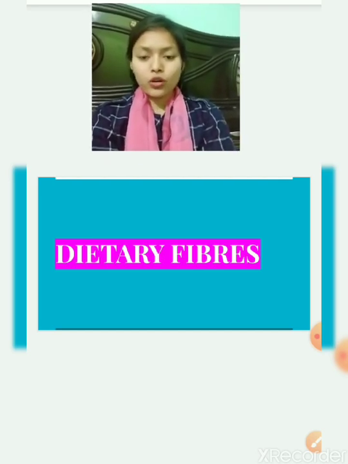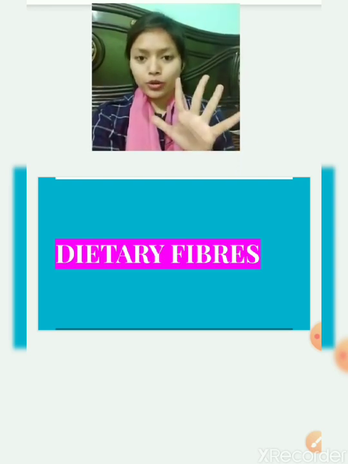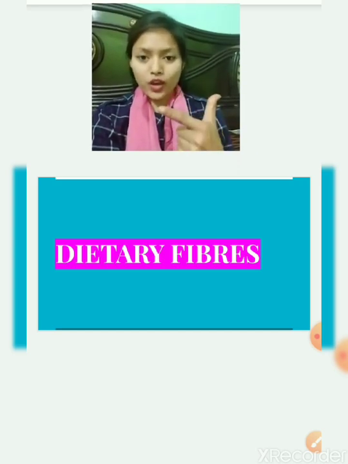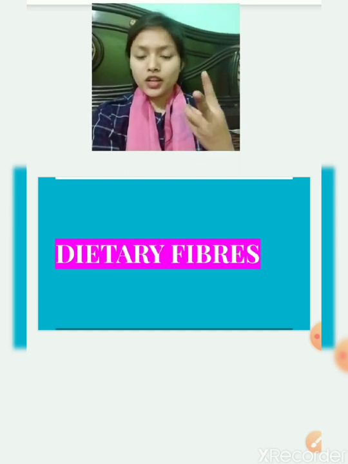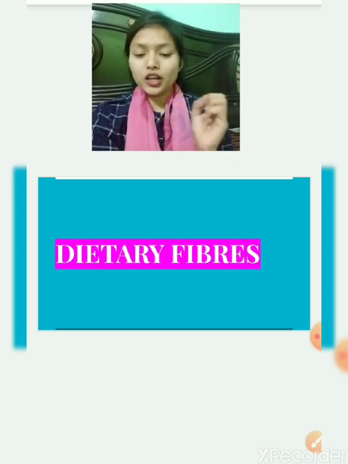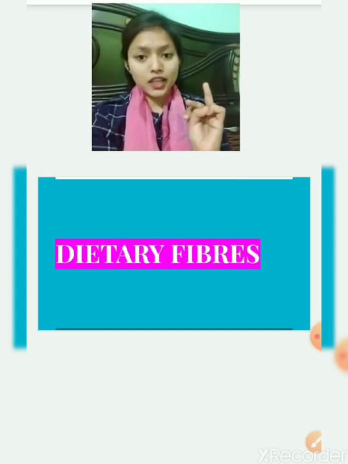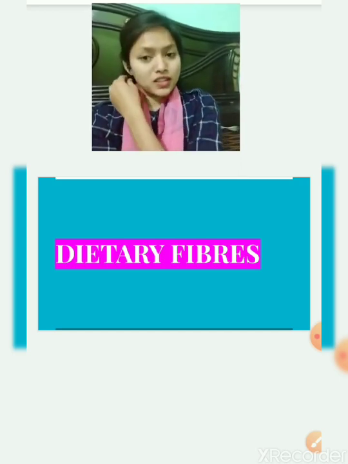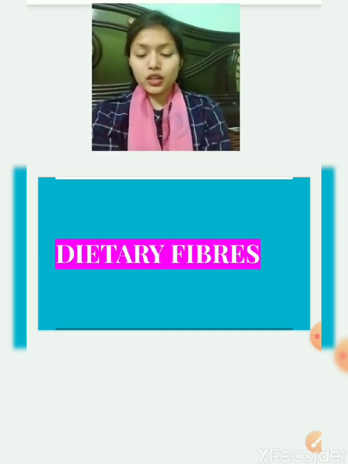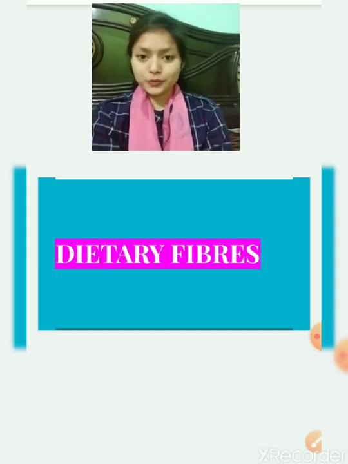We have studied about nutrients. How many types of nutrients are there? 5 types of nutrients are there. First one is carbohydrate, fat, protein, vitamins and minerals. 5 are there. And if we say components of food, there are 3 components of food. First is nutrients, then dietary fibers, and next one is water. So we have studied about nutrients. In this video we will study about dietary fibers and water.